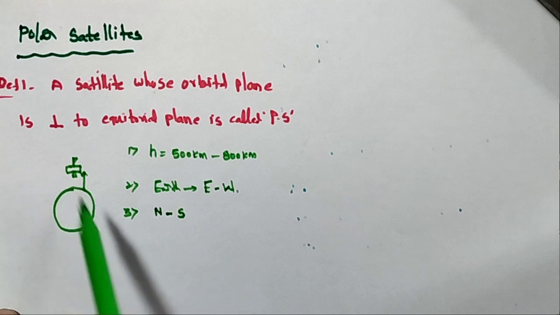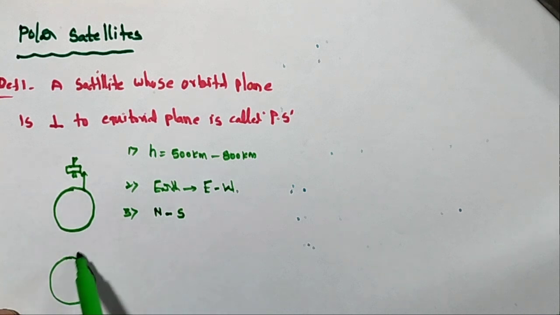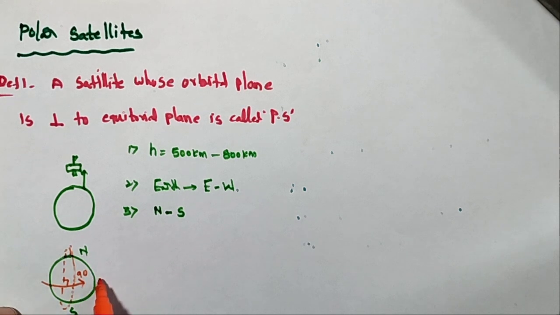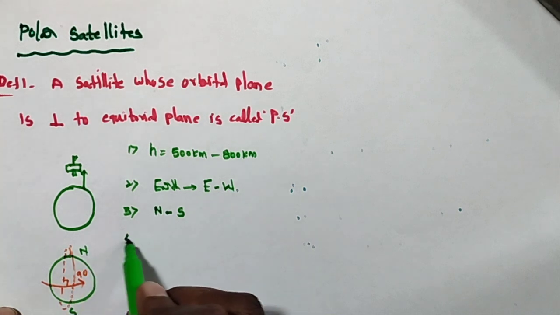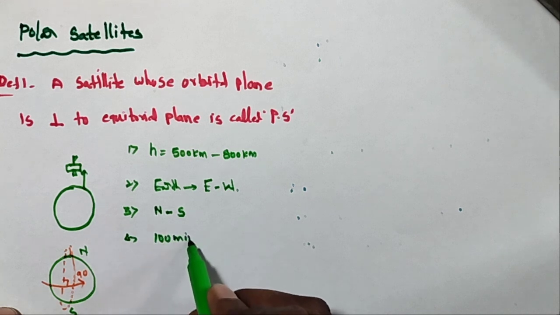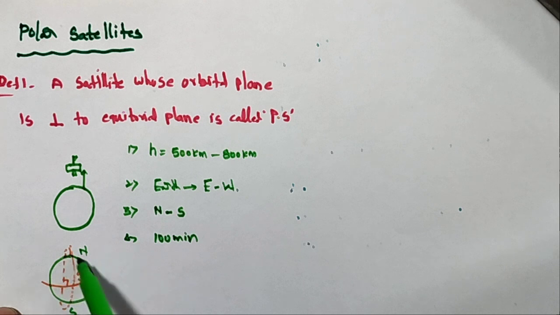Suppose this is north and this is south. The Earth is revolving like this, and the satellite is moving like this. The satellite's orbit is always at 90 degrees to the equatorial line. The Earth moves east to west, but the polar satellite moves from the north pole to the south pole. What is the time period? Their time period is equal to 100 minutes.